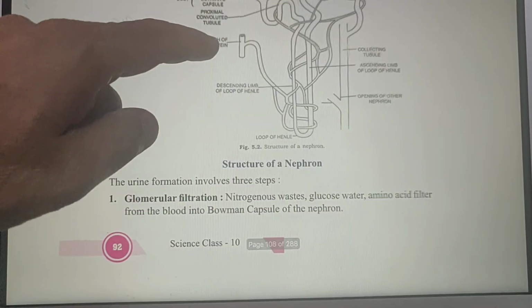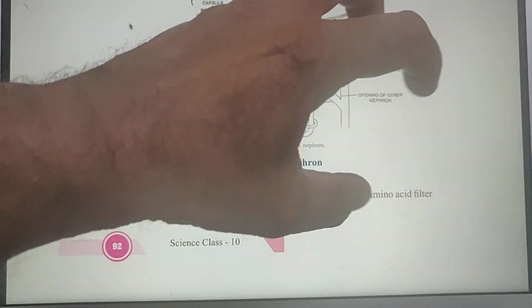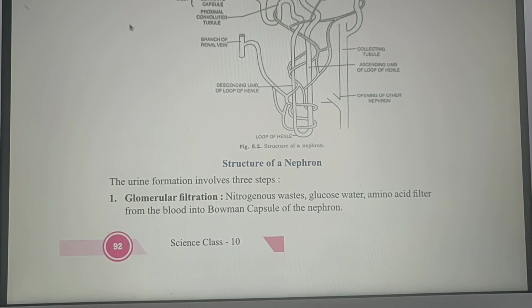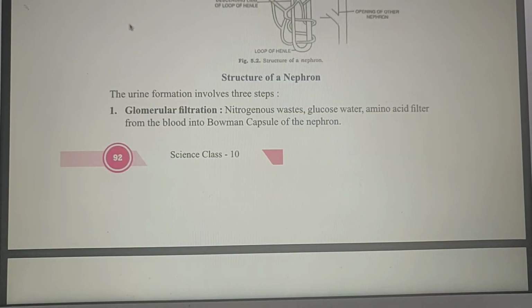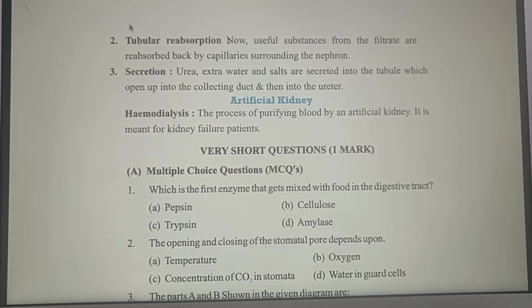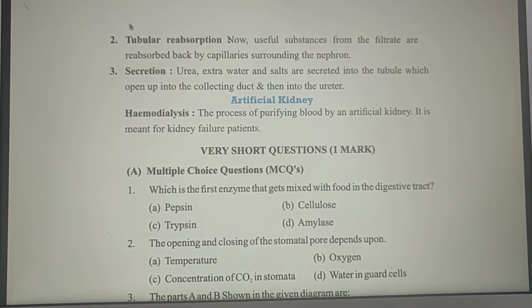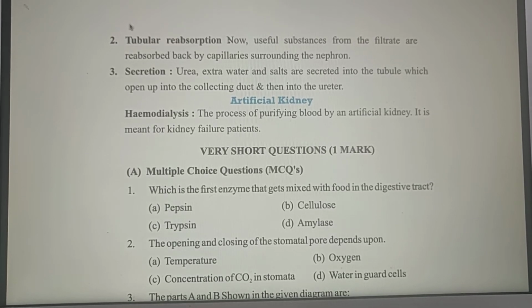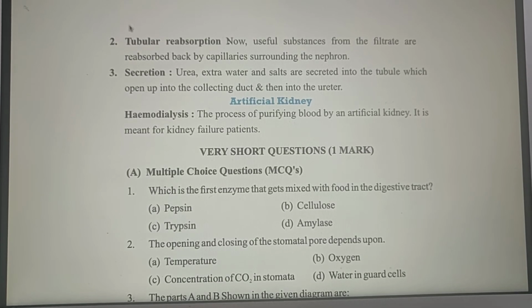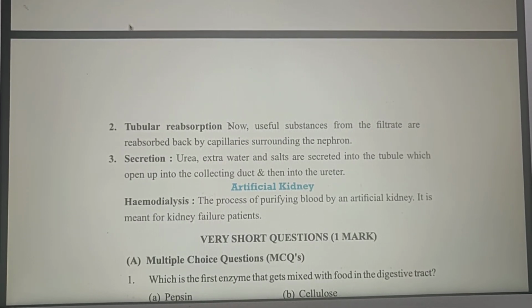As I told you, these capillaries again reabsorb all these useful substances from the tubules. Then secretion. Urea, extra water and salts are secreted into the tubule, which opens into the collecting duct and then into the ureter. In this way, your urine is filtered through the kidney.